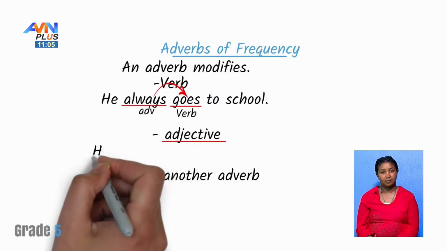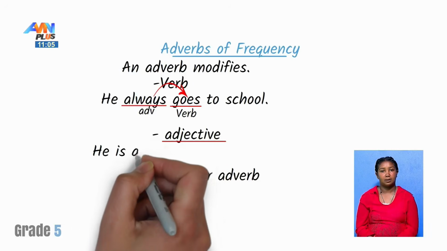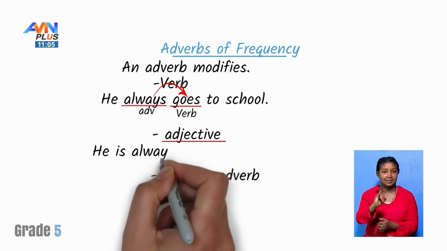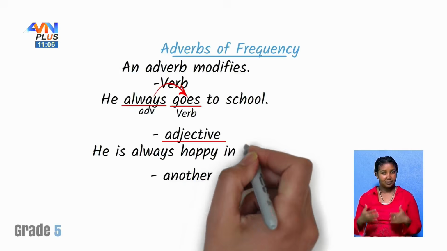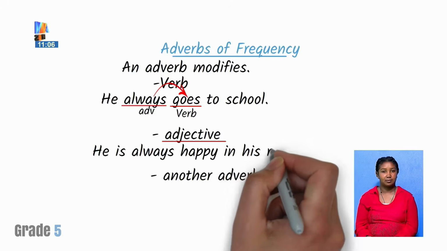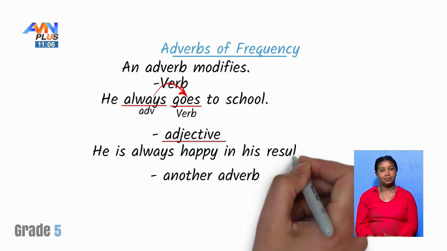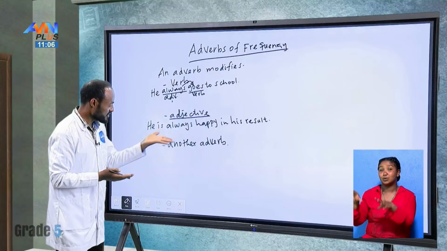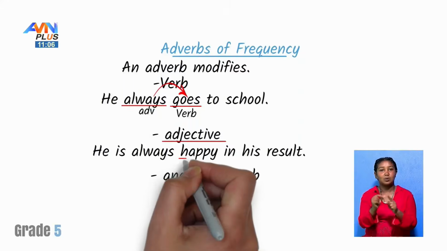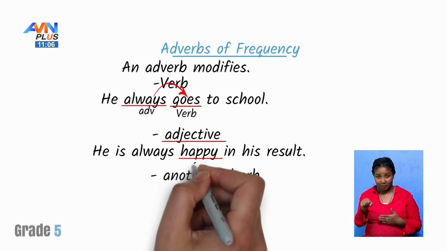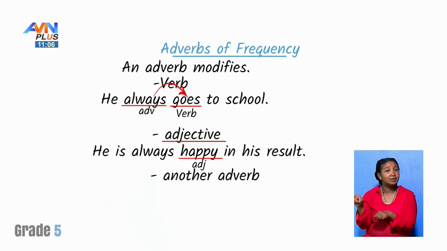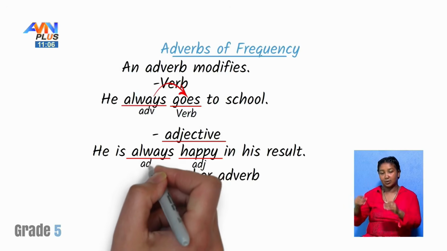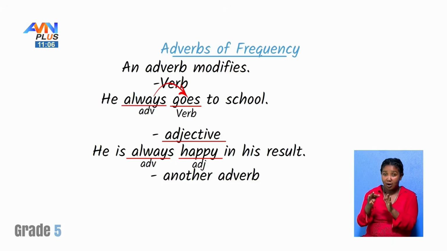Here, he is always happy in his result. Look, students, in this sentence, the word happy is an adjective, yeah? Nice. This one is the adjective. What about always here? This one is the adverb. Nice, student. So here, the word always is modifying the adjective happy.